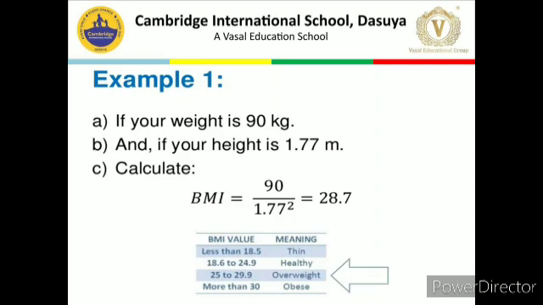If your weight is 120 kg and your height is 1.80 meters, then you are 30 plus, and we can say you have obesity type 1. If your weight is 150 kg and your height is 1.70, then you cross 40, and you have the last stage of obesity, obese class 3, we can say.